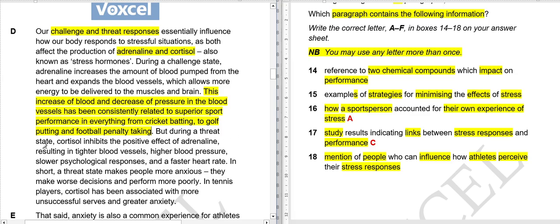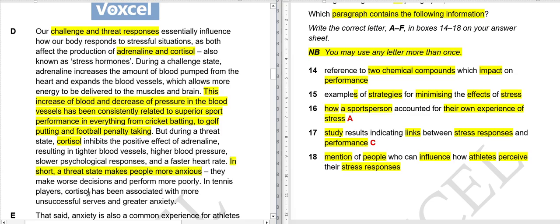But during a threat state, cortisol inhibits the positive effect of adrenaline, resulting in tighter blood vessels, higher blood pressure, slower physiological responses, and faster heart rate. Obviously, if you are stressed and your body is releasing cortisol, the stress hormone, it will have a negative impact on your body. In short, a threat state makes people more anxious.